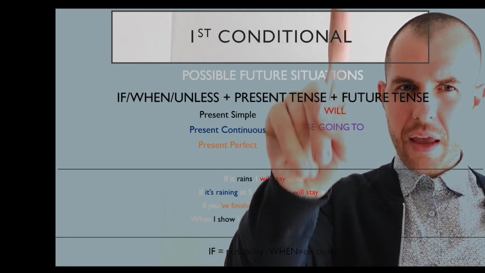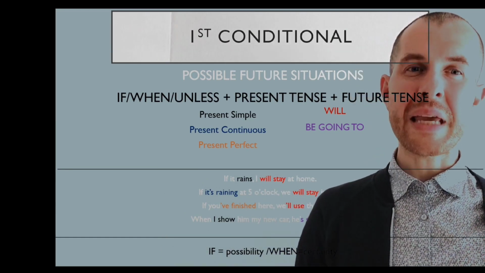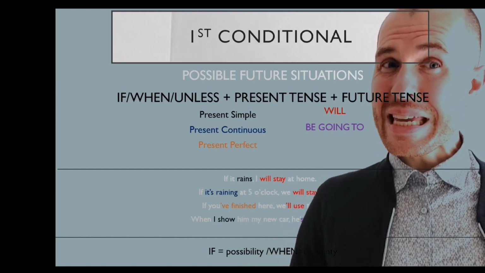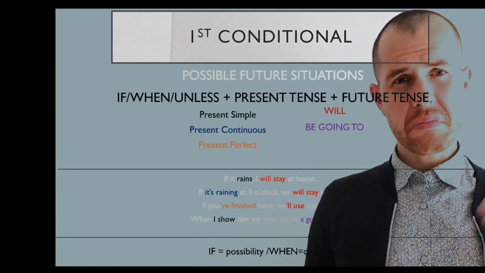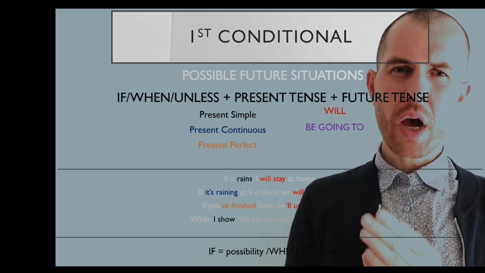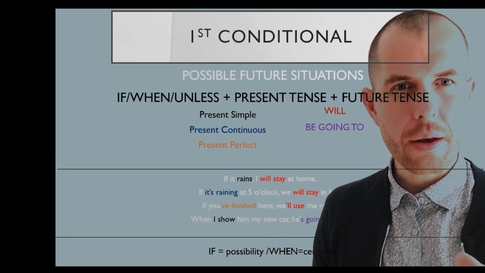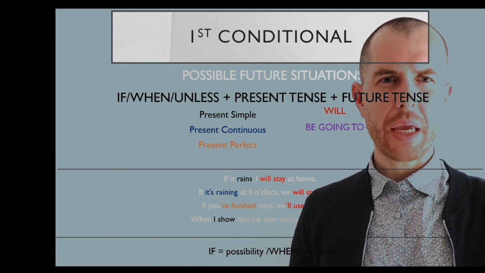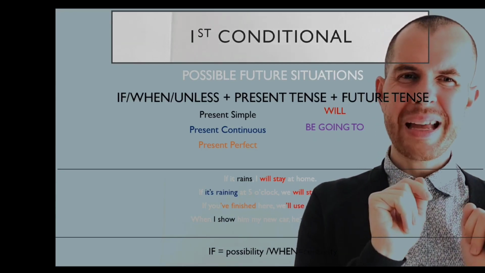Now, the difference between if and when in the first conditional. Using if in the first conditional means that we are talking about a possibility. For example, I may be tired this evening. So if I am tired, I will rest. When we are sure that something will happen, we say when. For example, when you get home, call me. I am sure you will get home.